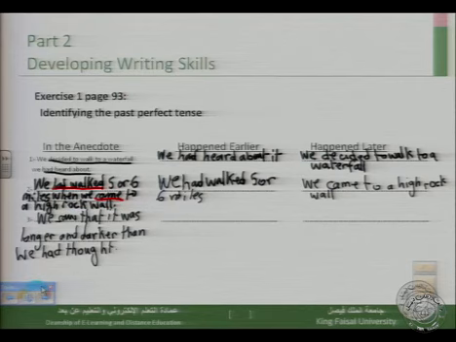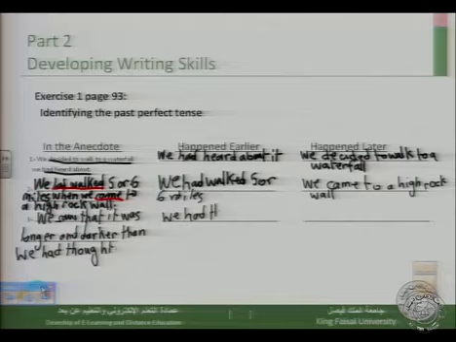So here in this sentence we have two verbs. The first verb is in the simple past, the second is in the past perfect tense. Let's look at the event that happened earlier. Well, I think that "we had thought that the tunnel was long and dark" is the event that happened earlier. So we write it here.